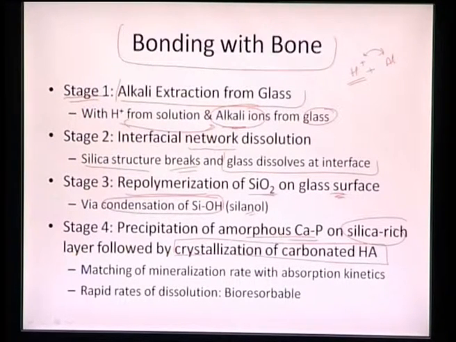So that's what we are able to see: once the silica oxide is dissolved, it gets repolymerized via condensation, and then we see generation of a CaP amorphous layer on the silica rich layer, and that leads to the crystallization of calcium phosphate to form a carbonated hydroxyapatite. So from amorphous CaP we come to the carbonated HA, and here also we need to match the mineralization rate with the absorption kinetics, because as soon as the absorption is occurring, that has to be matched with how carbonated hydroxyapatite is forming.